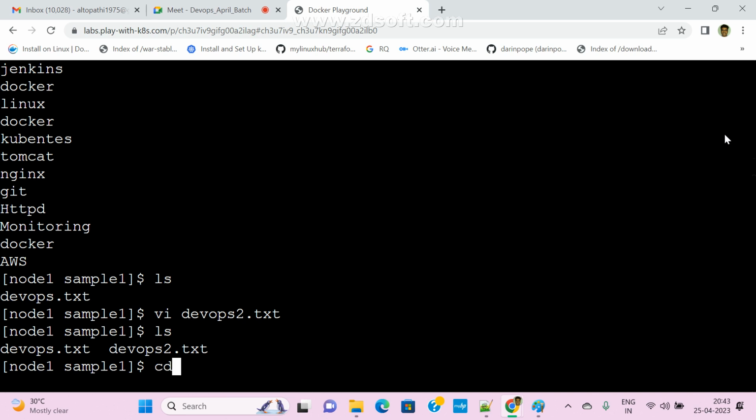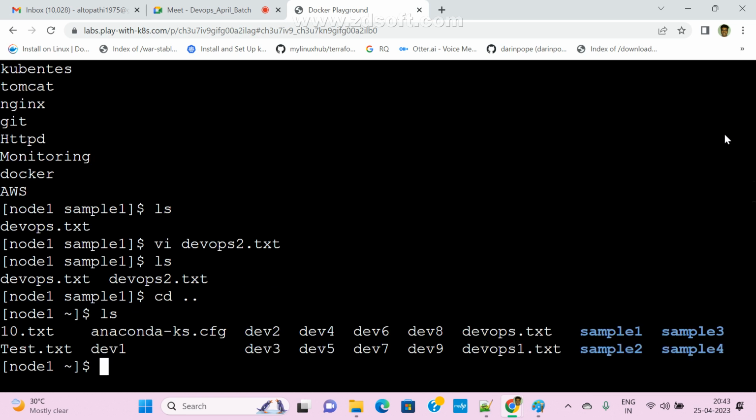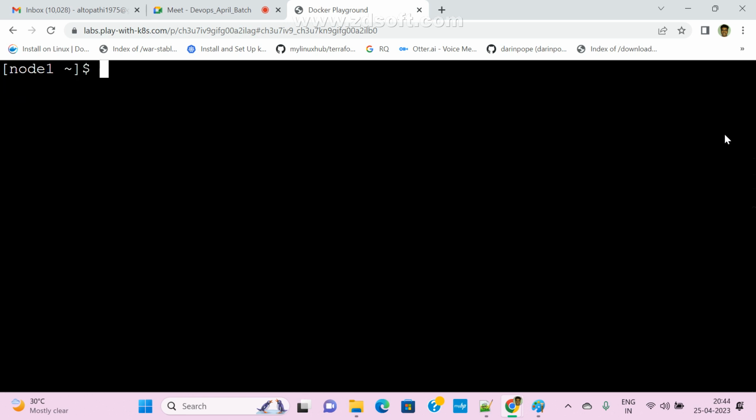Now I want to search. cd .. come back, ls. So now I want to search the entire directory. Maybe in that directory multiple files are available, right? So I don't know how many files are available. Now I want to search all files. So what is this? grep. Now I'm checking maven, and which directory? Sample1 directory. So this is the directory, right? So now directly it won't search it.